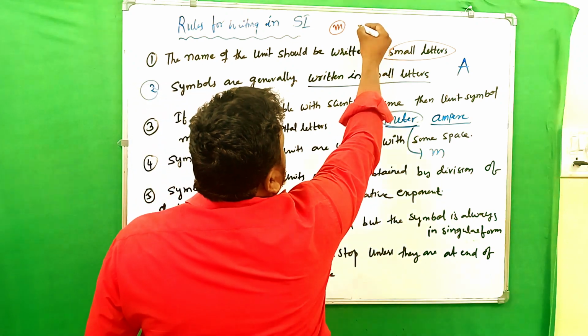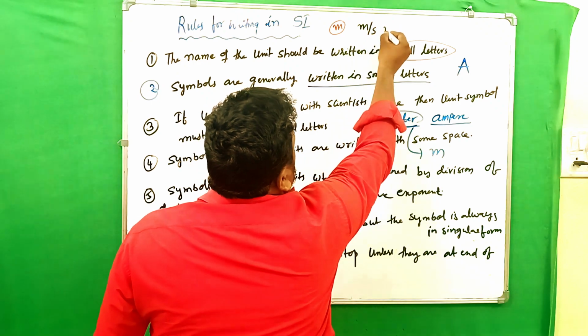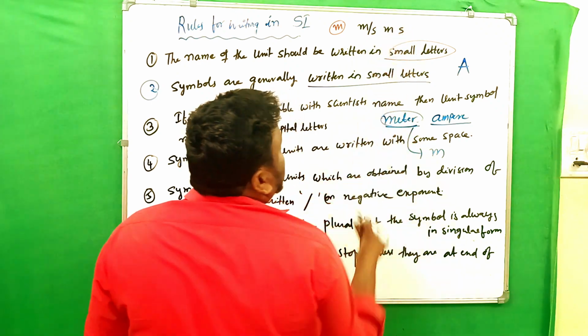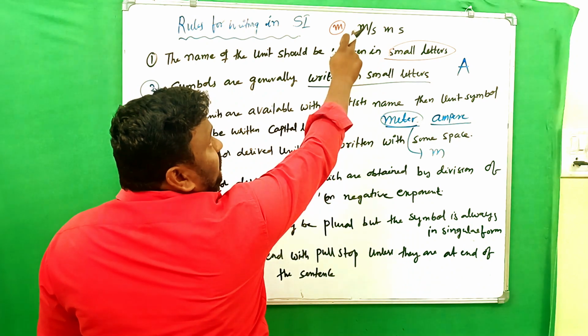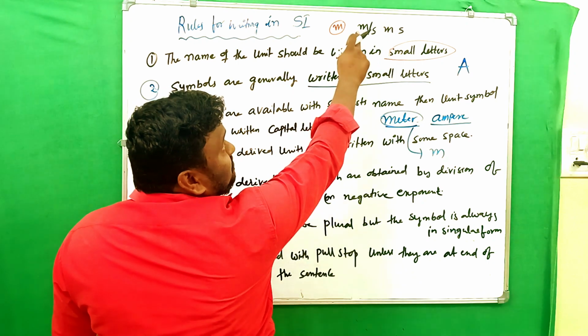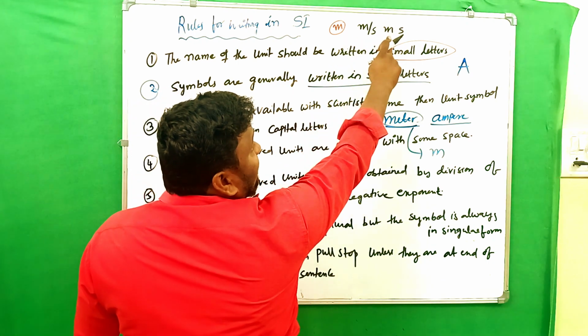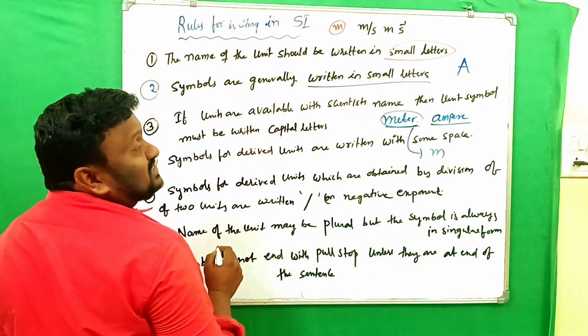Next thing here, meter per second or meter second, like this. So it is the derived unit because of division. That should be written like this, m by s or m/s, and it is the meter second inverse, like that.